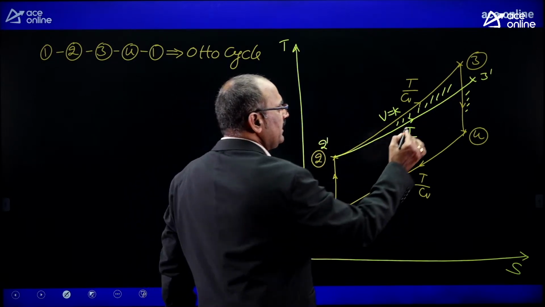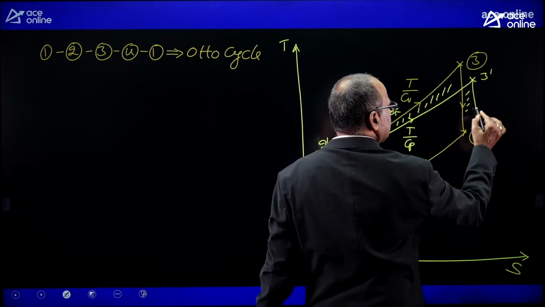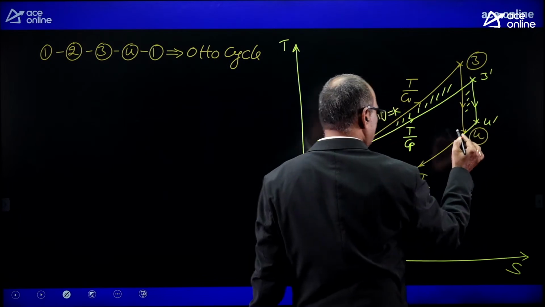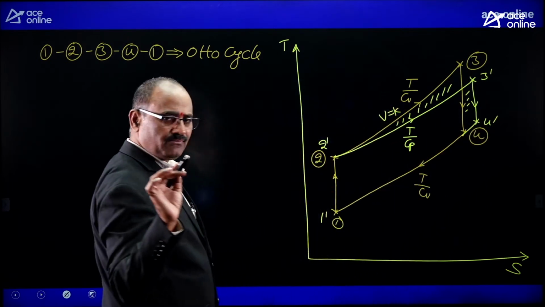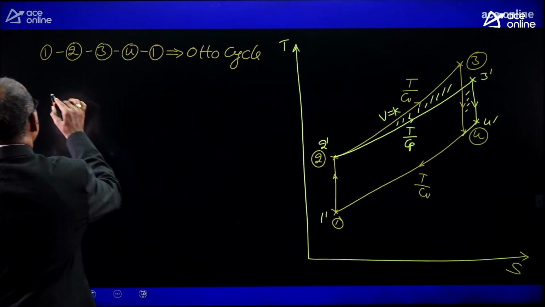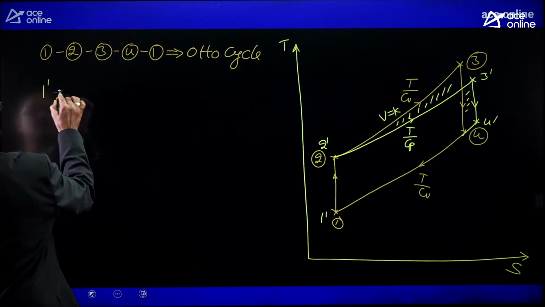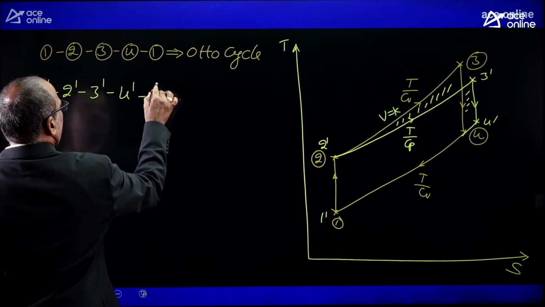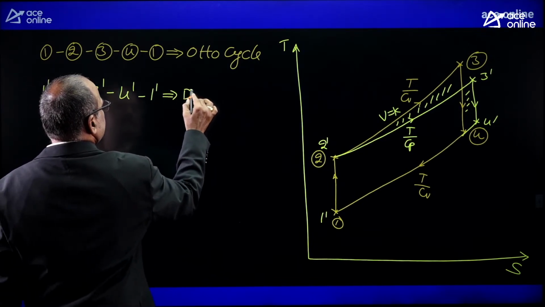Okay, followed by 3 dash 4 dash isentropic expansion for diesel cycle. 4 dash 1 dash is the heat rejection for diesel cycle. Okay, now 1 dash 2 dash 3 dash 4 dash 1 dash is the diesel cycle.